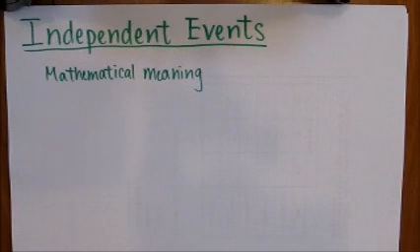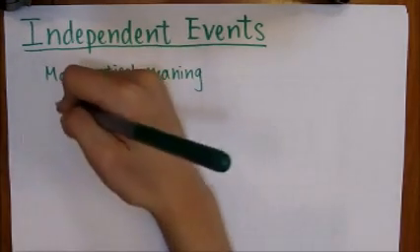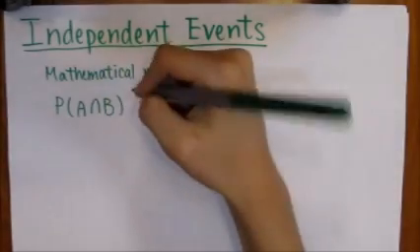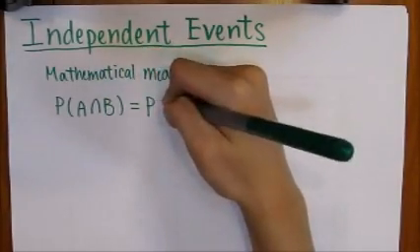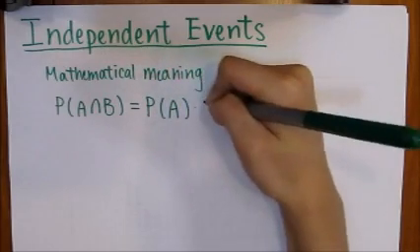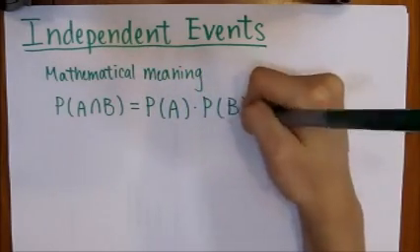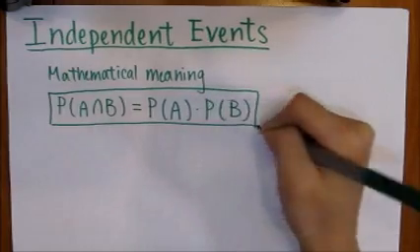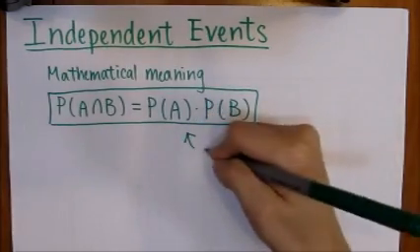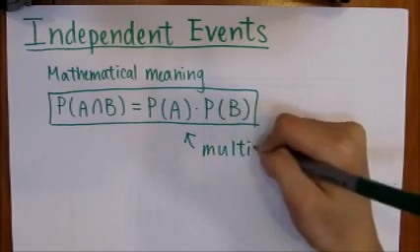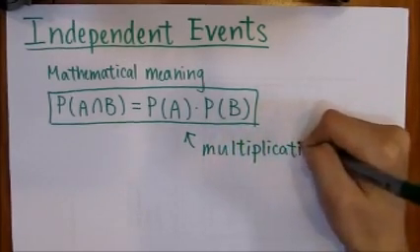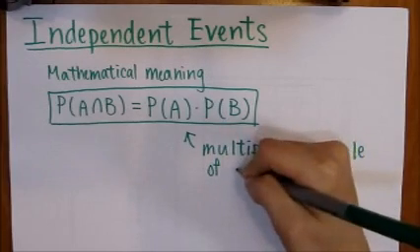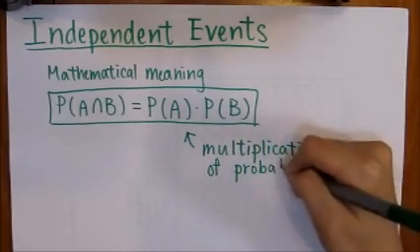The mathematical meaning of independent events is that the probability of event A and event B happening together is equal to the probability of A times the probability of B. And this is also known as the multiplication rule of probability.